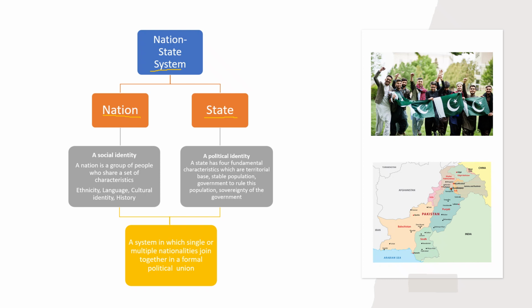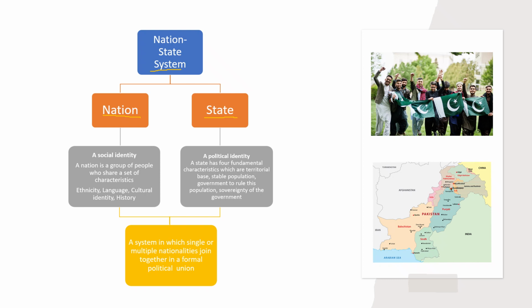It should have a defined territory, and the territory must be demarcated by defined borders, then a stable population, then a government to rule this population, and then sovereignty of the government. If the region has these 4 fundamental characteristics, then we can say that yes, this is a state.